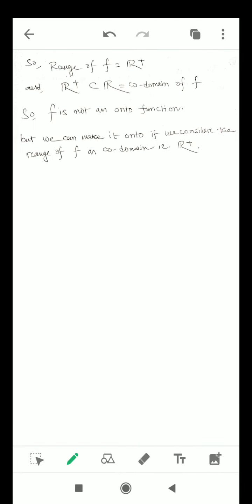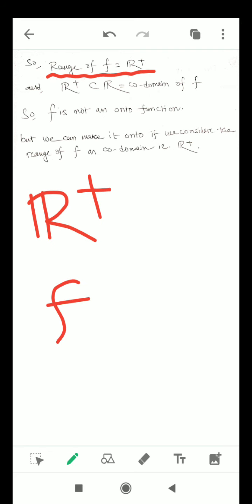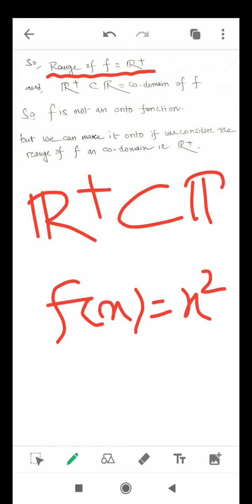So here the range set of f is R plus, because f(x) equal to x square will always give us a non-negative value. So the range set is R plus, and the codomain was R, and this is strictly a subset of R. What I have told you before: if f happens to be an onto function, then the range set must be equal to the codomain set.